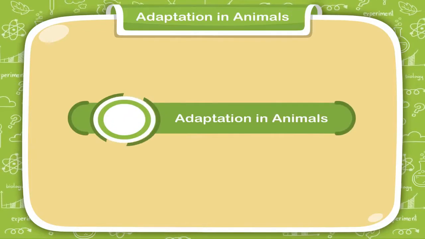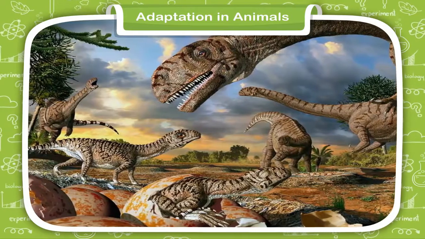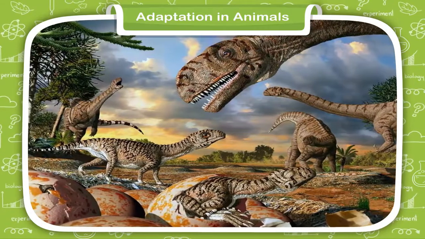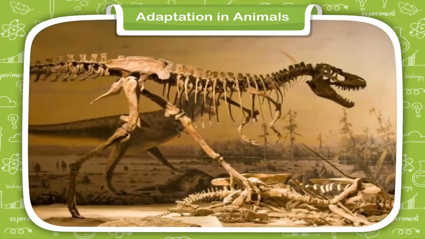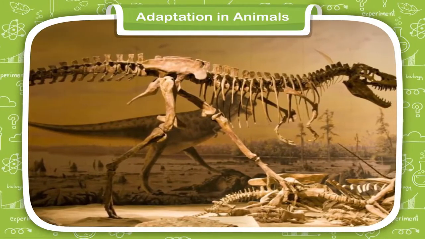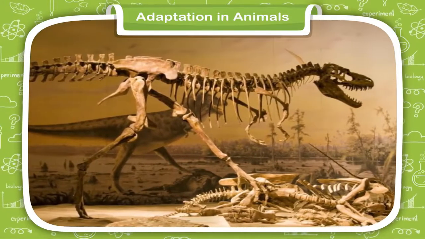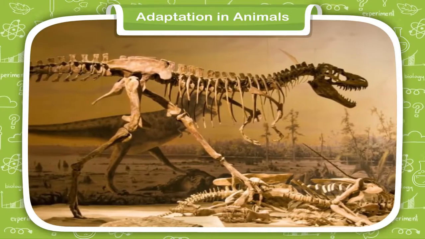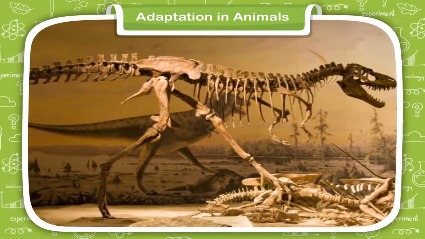Adaptation in animals. Have you heard of dinosaurs? They lived on the earth a long time ago. Then they died due to sudden changes in the climate of the earth. The earth's climate changed so quickly that dinosaurs were unable to adapt to the changed climate.